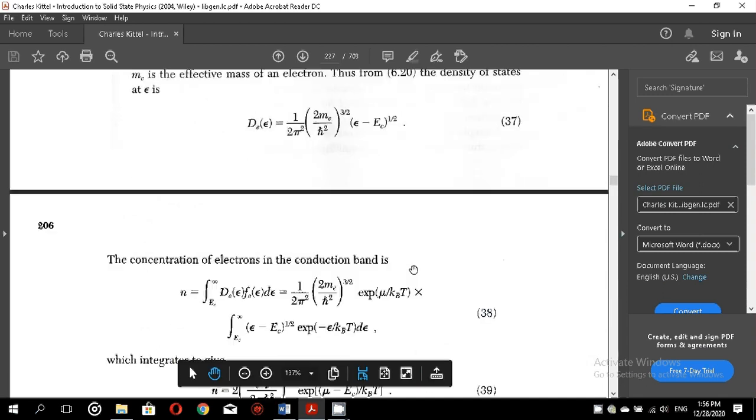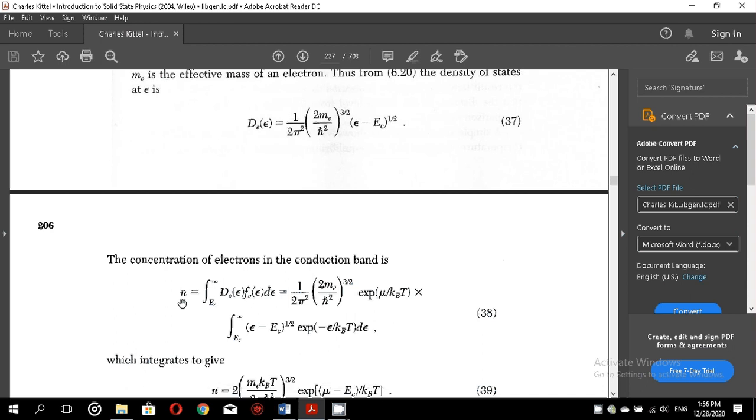Now what we are interested in is how many electrons have been excited to the conduction band at a given temperature T. You know that the semiconductor is an insulator at temperature T equal to 0, which means all the states in the valence band are completely full and all the states in the conduction band are completely empty.